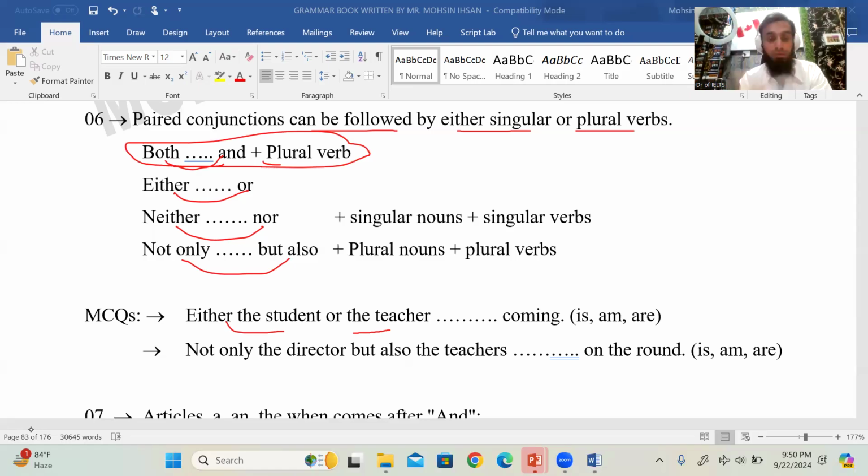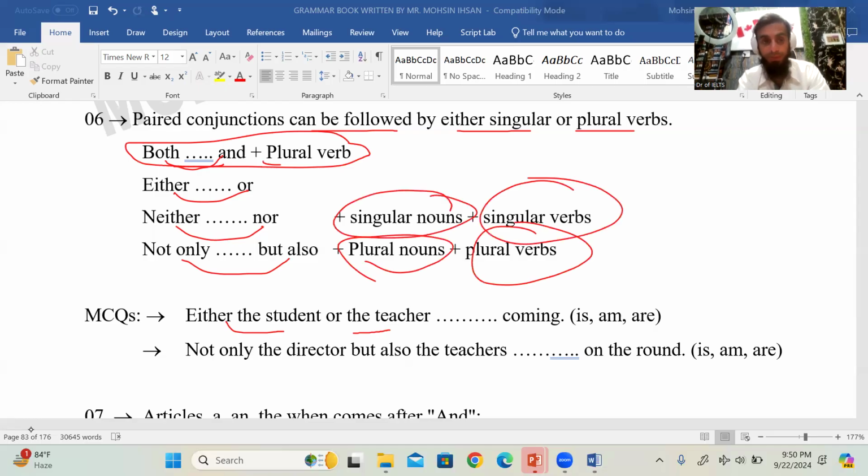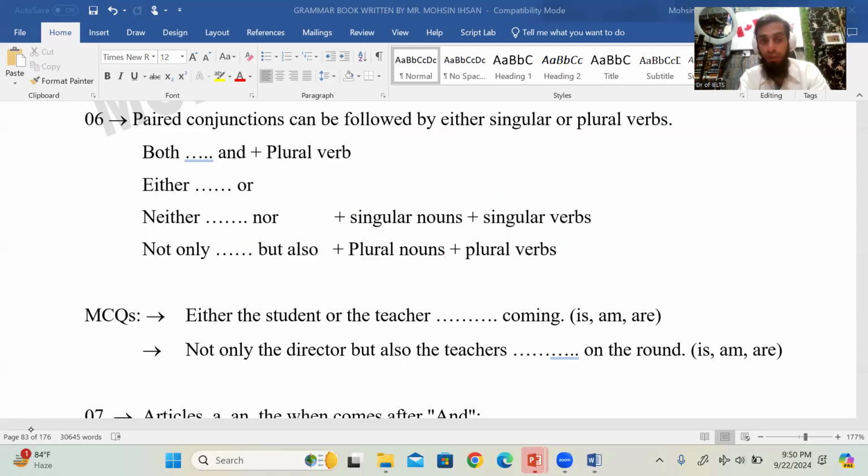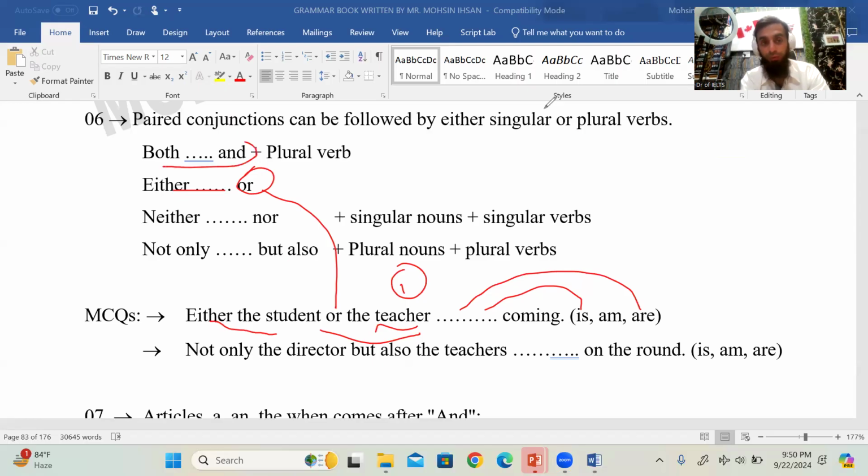बाकी singular और plural का देखेंगे। जब noun plural होगा तो verb plural, noun singular होगा तो verb singular, right? इन तीनों के साथ। लेकिन ये first वाला जो है, इसमें both and में हमेशा plural verb होगा। For example, either the students or the teacher, कौन बताएगा, is coming, are coming? सर, either or के बाद teachers क्यों नहीं आया? Teacher एक है ना। Good.